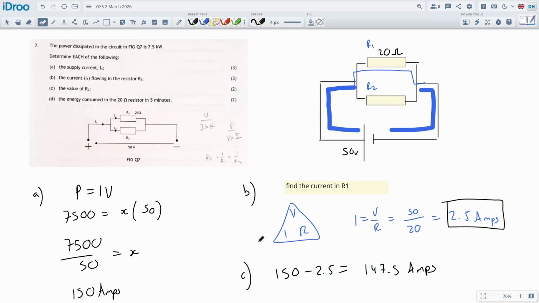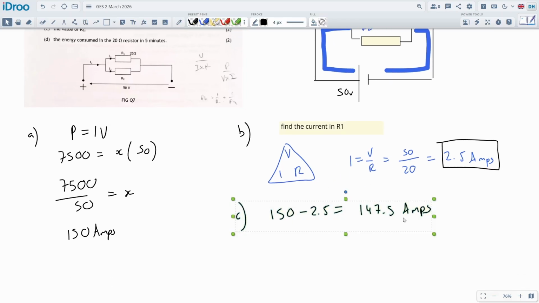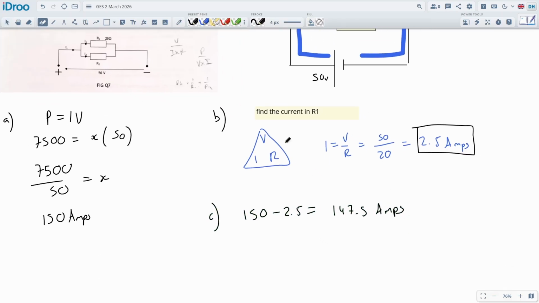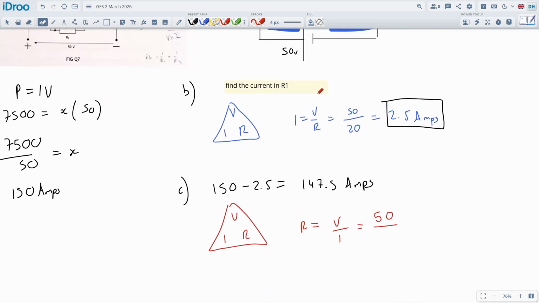Now for part C, the value of R2. If we know the amps and we also know the supply voltage, we can get the R from it using V=IR. So I was a bit over the top there, but caught it. We know this is the supply amperage. We've also got 50 volts being supplied to it. So using V=IR again, let's make it a different color, just so it looks different. This time we want to find the R. So R is going to be supply voltage over I. The supply voltage is 50 volts because it's in parallel. It's definitely getting 50 volts.